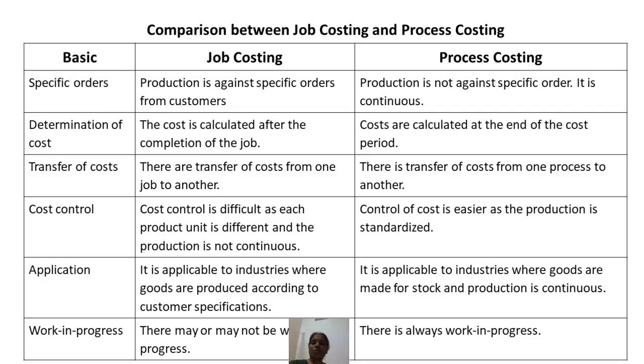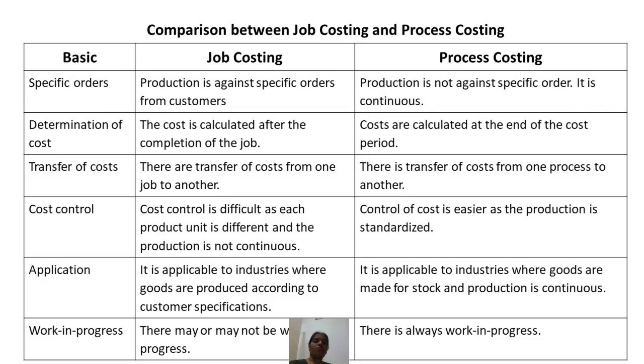Next one, on the basis of work in progress. In job costing, there may or may not be work in progress, because once the job gets over, the produced goods are given to the customers and there won't be any work in progress.